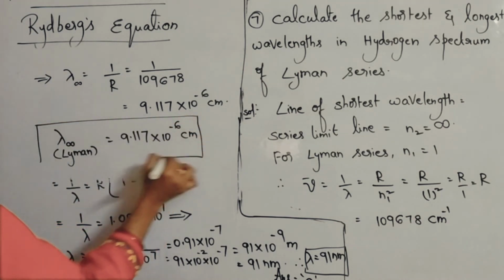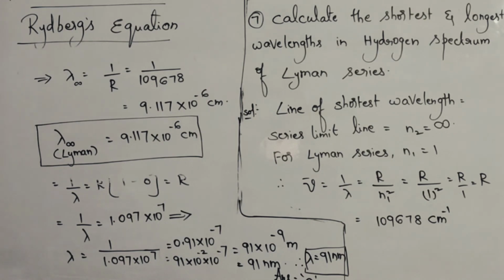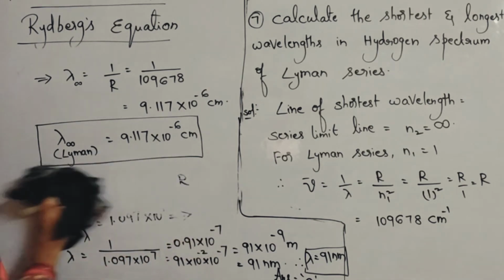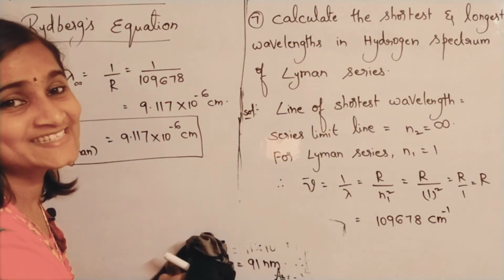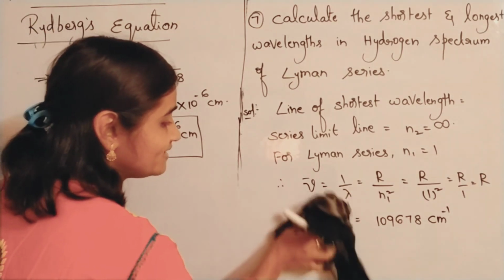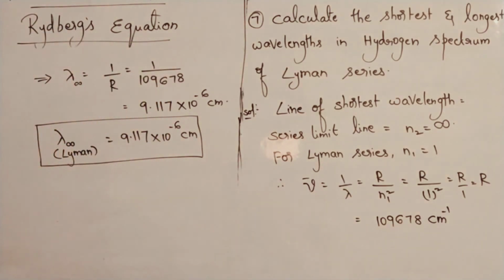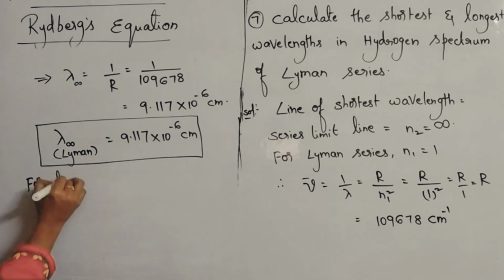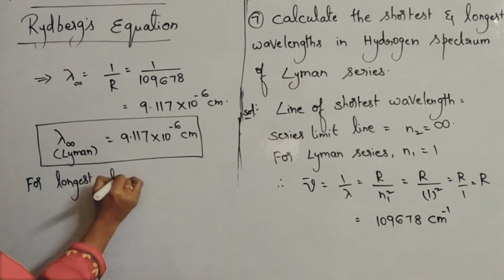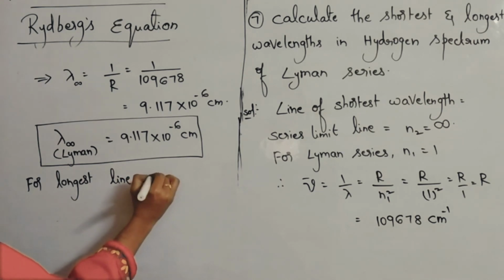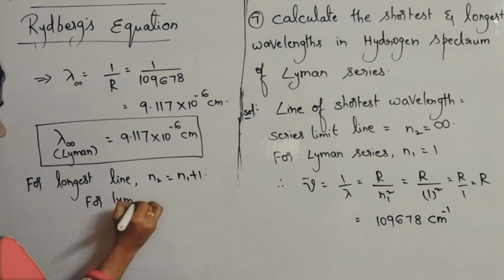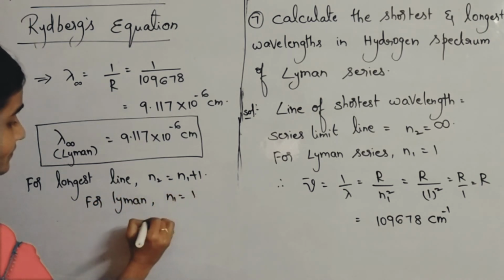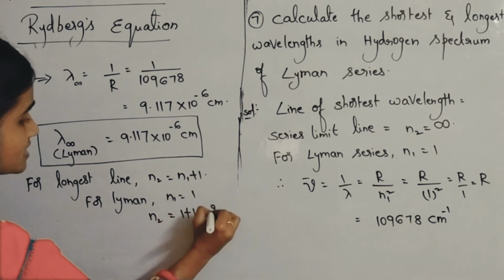This is the shortest. Now, in the same way, you have to find the longest also. For longest, what you have to remember? Longest line means series first line. For the longest line, n2 is equal to n1 plus 1. For Lyman series, n1 is 1, then n2 is 1 plus 1, which is 2.